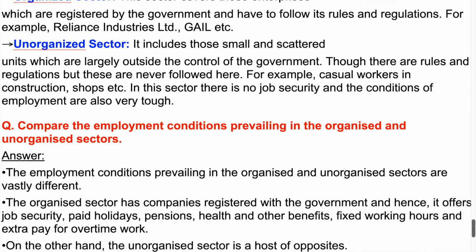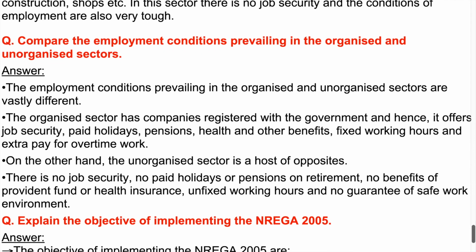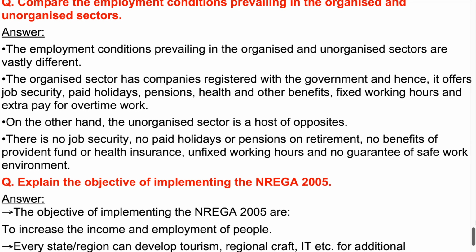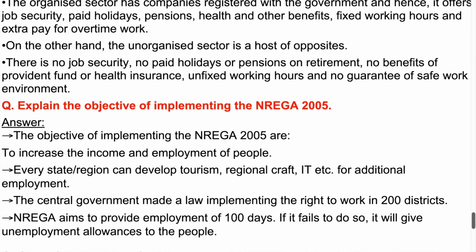Question. Compare the employment conditions prevailing in the organized and unorganized sectors. Answer. The employment conditions prevailing in the organized and unorganized sectors are vastly different. The organized sector has companies registered with the government and hence, it offers job security, paid holidays, pensions, health and other benefits, fixed working hours and extra pay for overtime work. On the other hand, the unorganized sector is a host of opposites. There is no job security, no paid holidays or pensions on retirement, no benefits of provident fund or health insurance, unfixed working hours, and no guarantee of safe work environment.